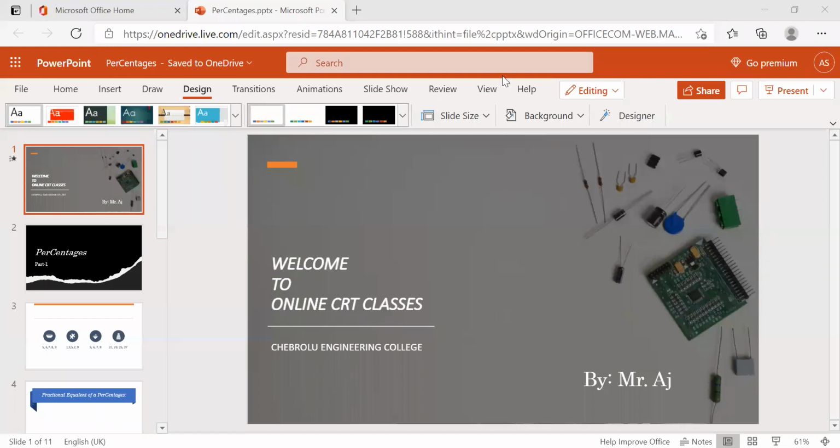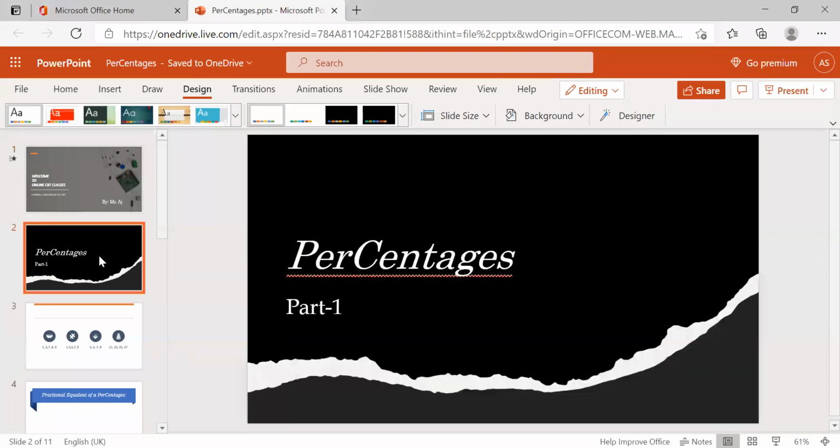Now, today we are going to discuss a new topic. It's called percentages, part 1. Percentage is one topic of aptitude, but we can find percentages in every topic, maybe time and distance, time and work, ratios, profit and loss, partnerships. Every topic we can find these percentages, right? That much importance this topic has in aptitude.